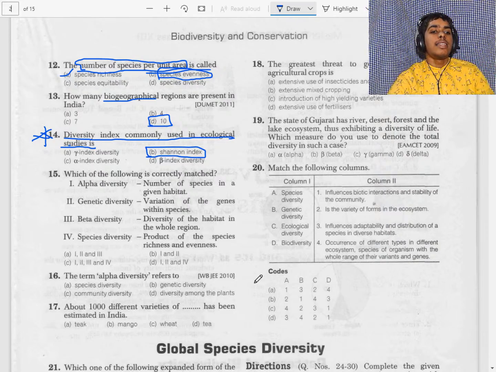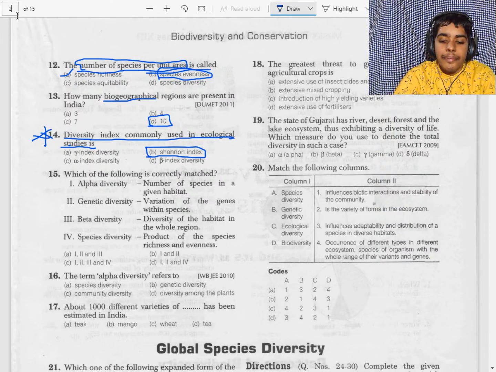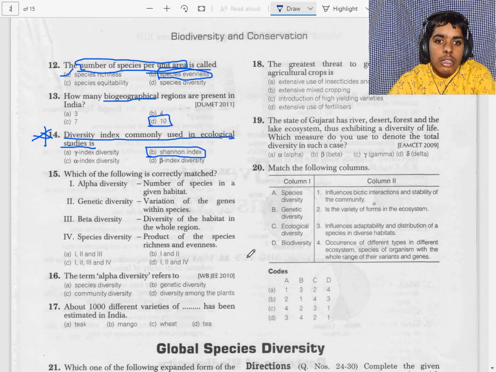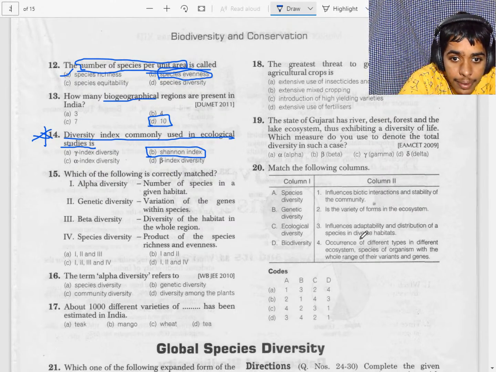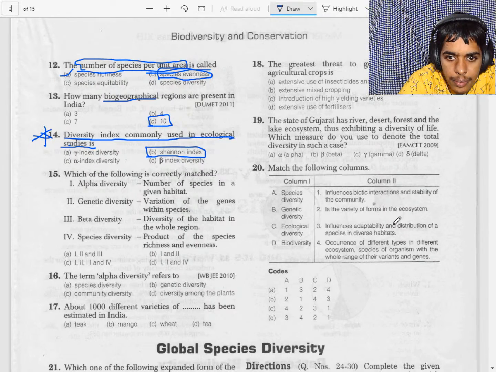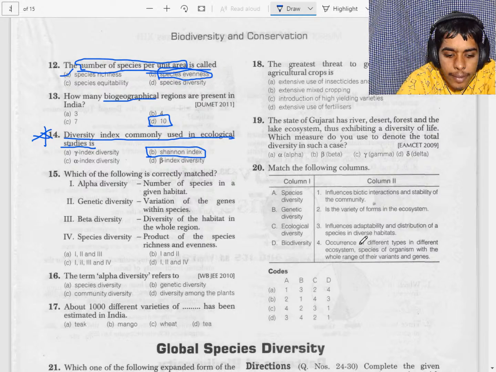Now let's check the 19th question. The state of Gujarat has a river, desert, forest and lake ecosystem, thus exhibiting a diversity of life. What is the one which is present? That is the mode of biodiversity, that is gamma diversity. Okay, gamma one.